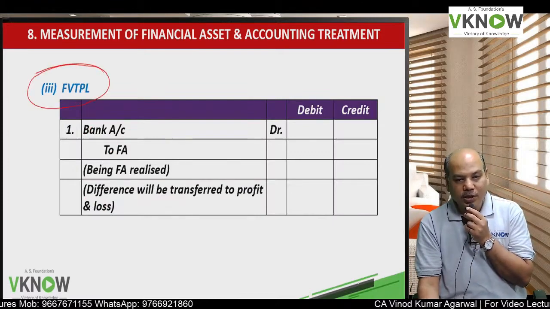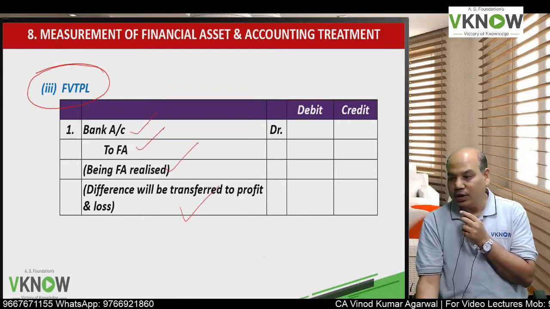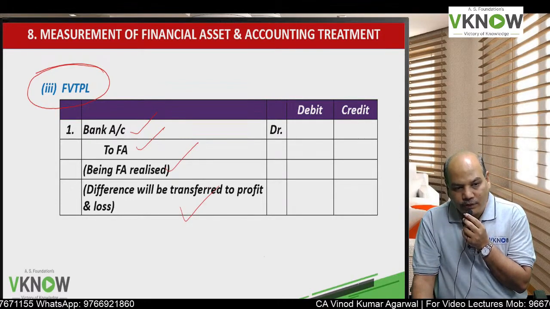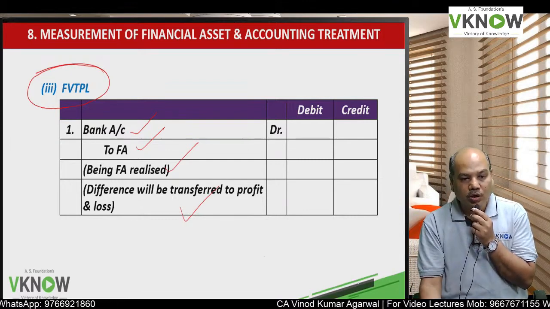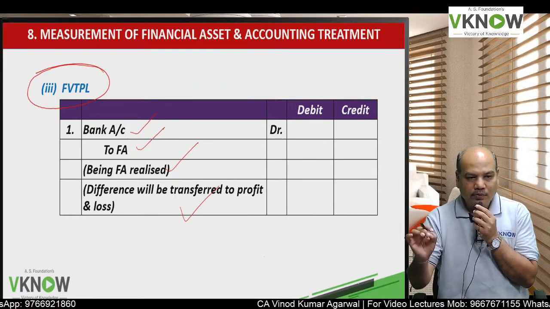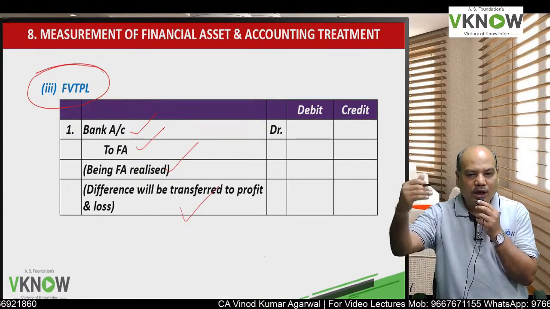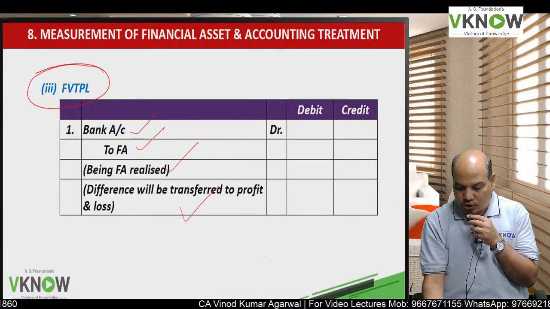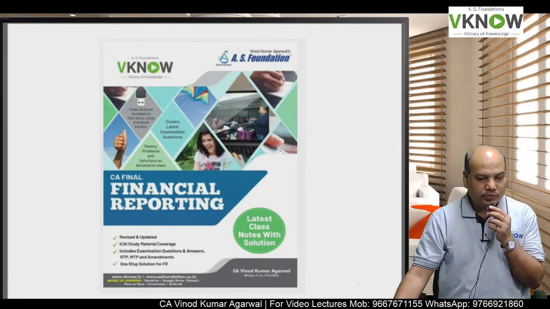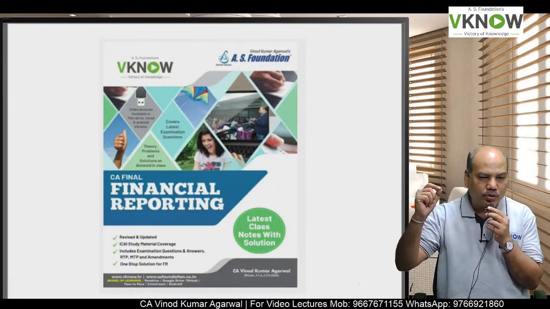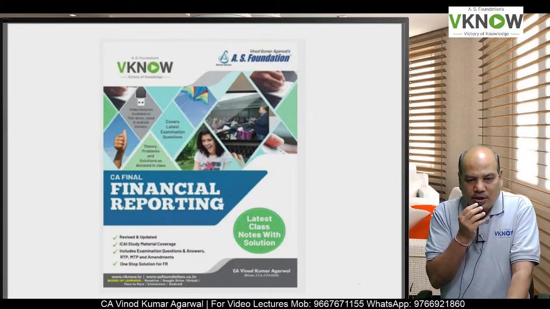If it is FVTPL instrument, bank to financial asset and difference will be recognized in profit and loss account. So this was about short term financial asset. We have seen accounting initially, at year end and on settlement. You can watch this video again and again and you will understand. I'll request you to watch this video one or two more times and all your concepts will be cleared.